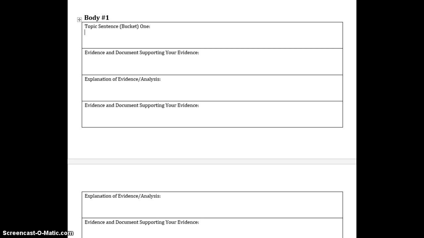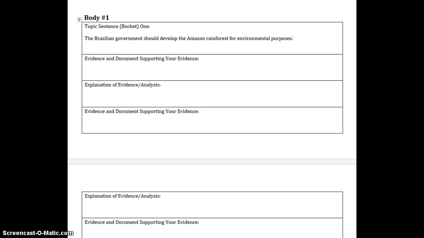Our introduction laid out our entire paper and told the reader that you would be talking about 2 different reasons or categories. So your first category will fit into body paragraph number 1, either economic, environmental, social, or political. Focus on only one type of evidence for each paragraph. For example, if you wish to talk about environmental evidence and documents, that will be the focus of our body 1 paragraph.